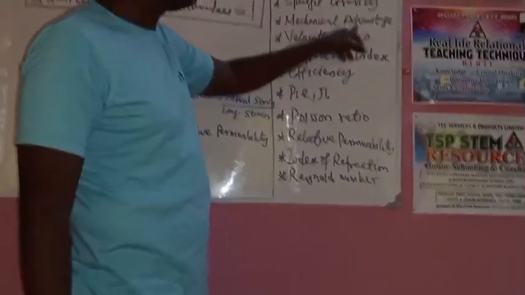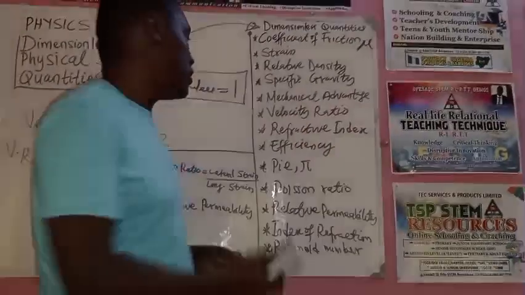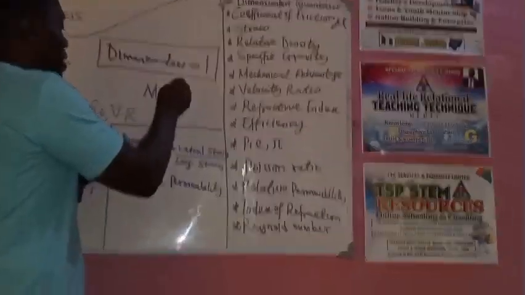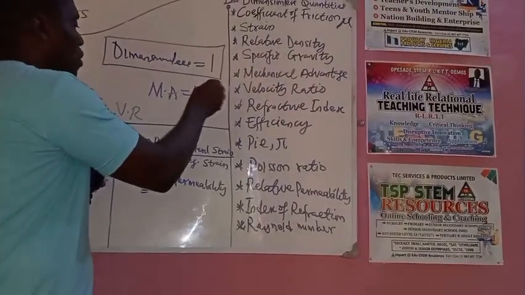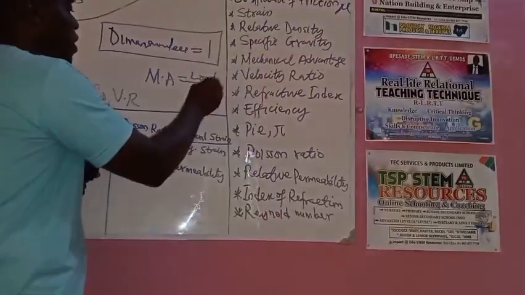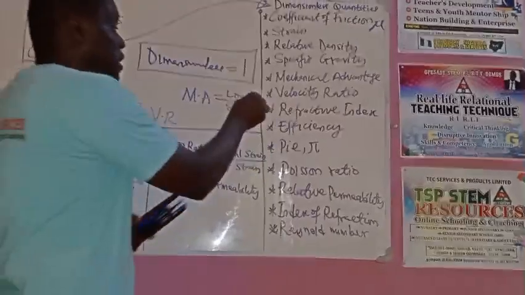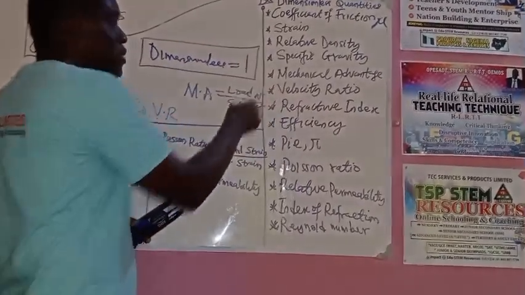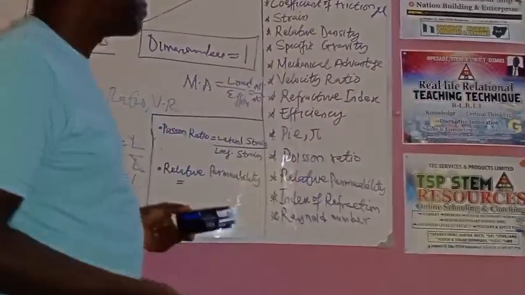Okay? Mechanical advantage is load over effort. Load is a force in Newton. Effort is also a force in Newton. Newton cancels Newton, no dimension, no unit.